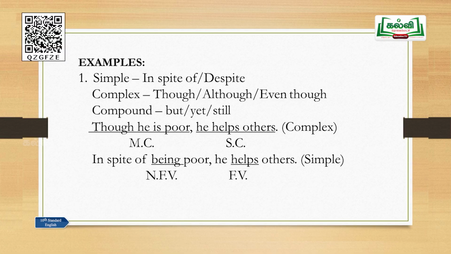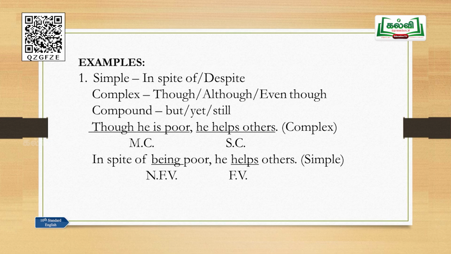Rewrite the sentence. What do you mean by this? You should not change the meaning of the sentence. Without changing the meaning, it has to be transformed into the other kind. That is very important. Though he is poor, he helps others. Look at the example. Though he is poor, he helps others. This is a complex sentence. Though he is poor, that is the main clause. He helps others, that is the subordinate clause.